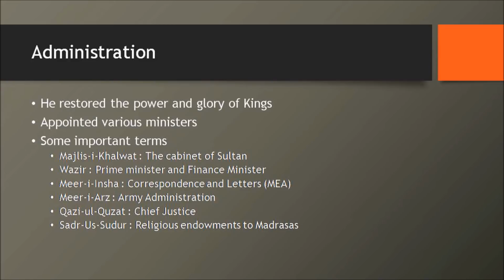Now what he did is that he established a very vast range of ministers, and his cabinet was called Majlis-e-Khalwat. If you see, the Iranian parliament even today is called Majlis, right? So Majlis-e-Khalwat is the cabinet of the Sultan.